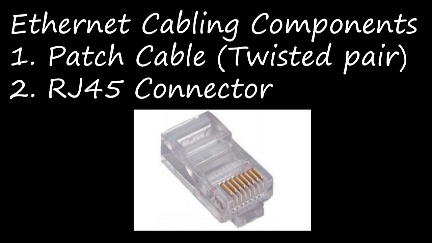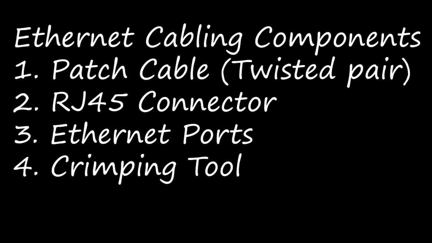Today we have seen the components of the Ethernet cable: the patch cable, RJ45 connector, Ethernet ports, and crimping tool. Before that, we saw the types of network cables: coaxial cable, twisted pair cable, fiber optics, USB cables, and serial and parallel cables. So in this chapter we have seen about network cabling. In the next session we'll see about wiring schemes and color codes of the connectors.